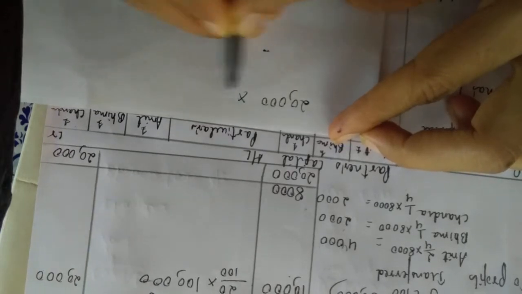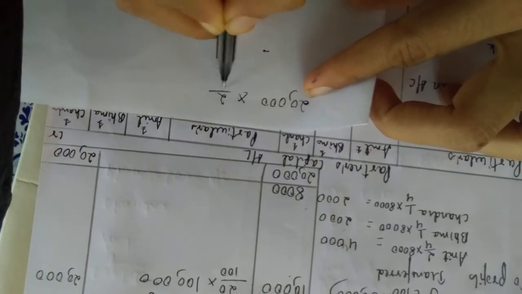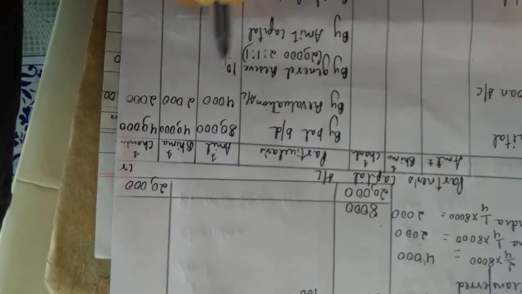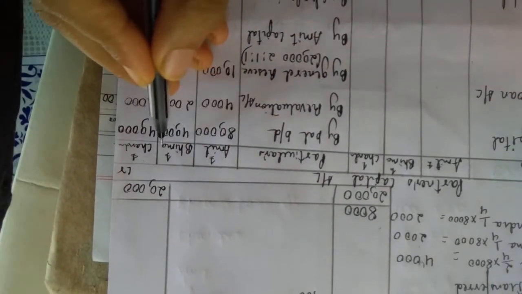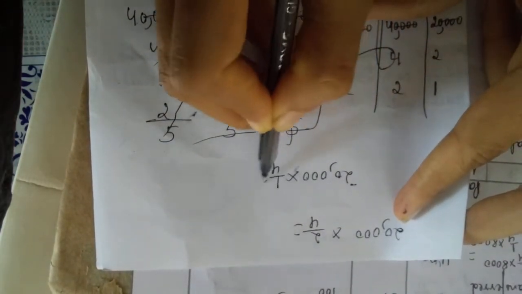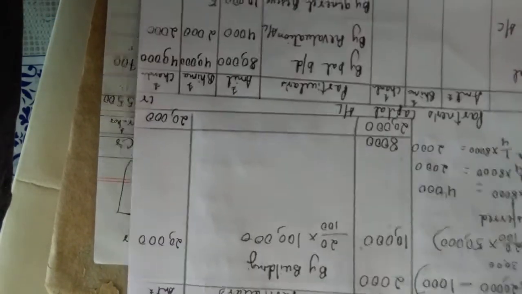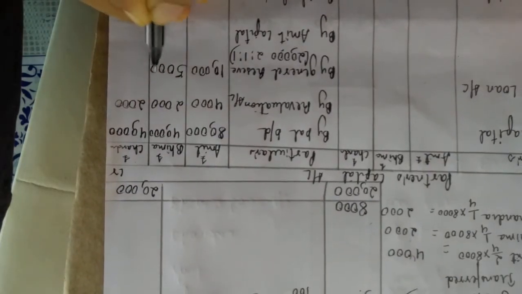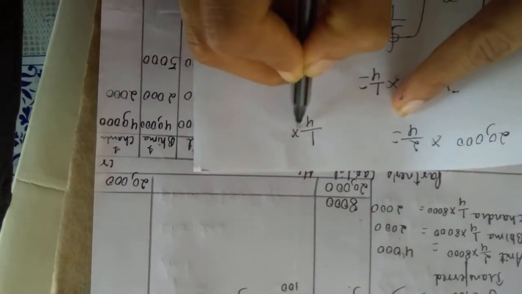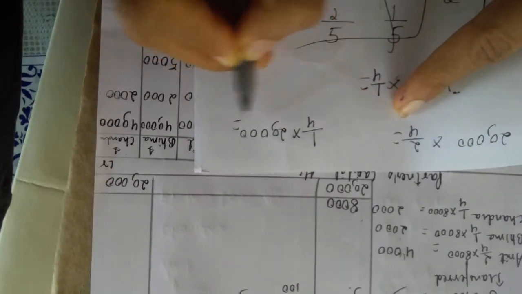20,000 into Amit's share, that is 2/4. If you multiply, you will get 10,000. Here you will get 10,000. Now Bhima, how to do? This 20,000 into 1/4. Use your calculator. When you do, you will get 5,000. Next for Chandru, same, 1/4 into 20,000. You will get 5,000. You have to write it here.